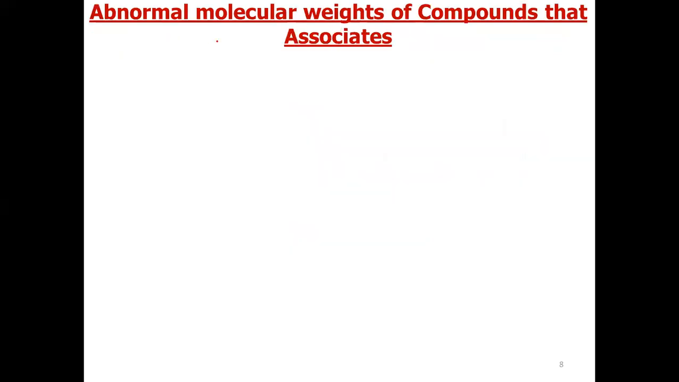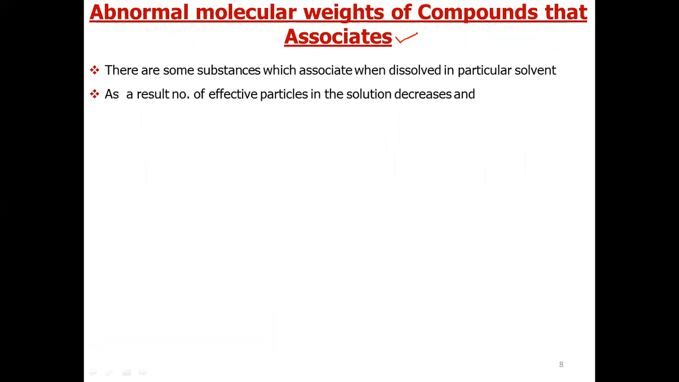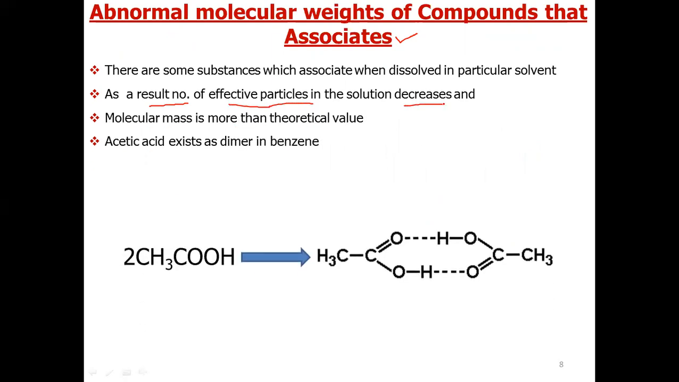We also have a second class of substances which associate. There are some compounds which associate in solvent. So if the molecules associate, that means their number of effective particles will decrease. Let us try to understand by example of acetic acid. Now acetic acid, it has been observed that when it is dissolved in benzene, it exists as a dimer. So this is the dimeric form of acetic acid. Now let us assume we start with 1000 particles of acetic acid.